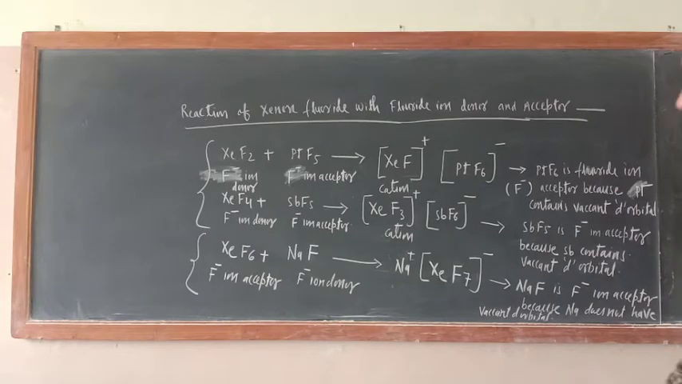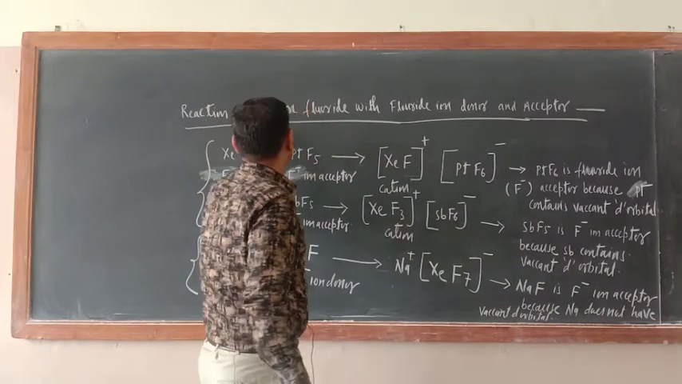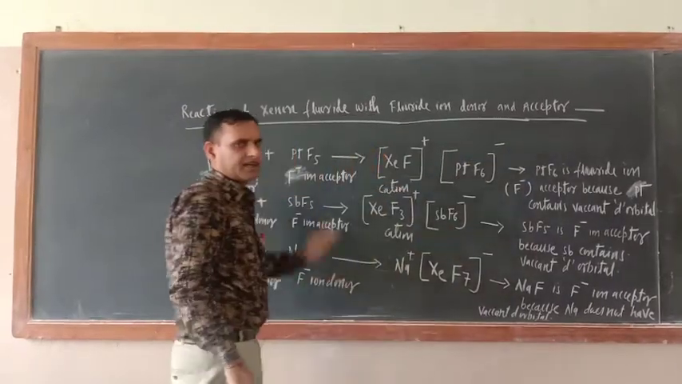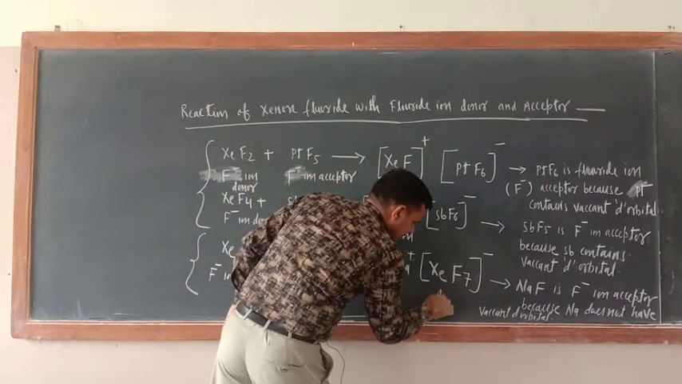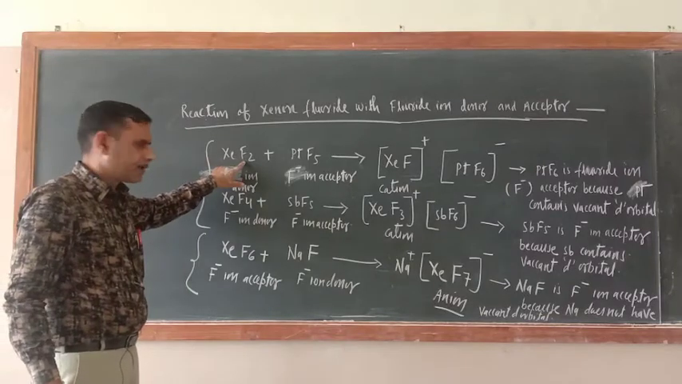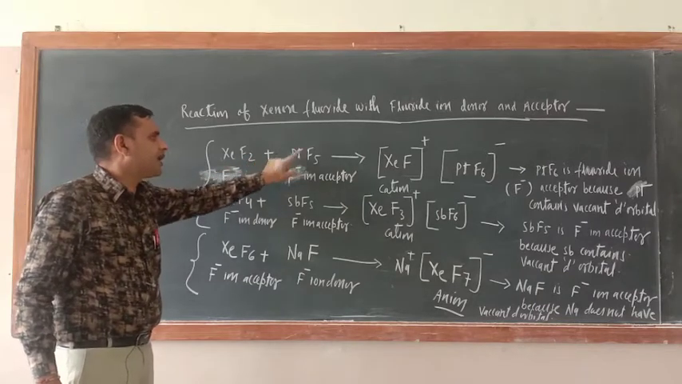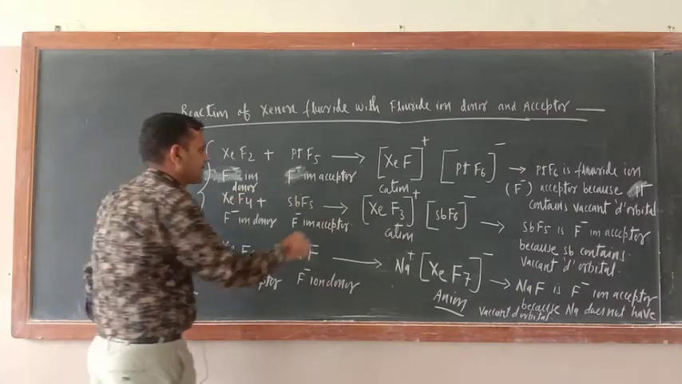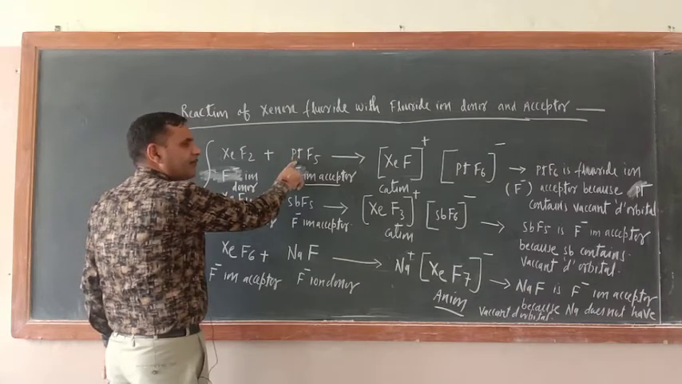Now there is one more type of reaction of xenon fluorides, as fluoride ion donor and acceptor. Just see, try to understand here. XeF2, okay, this is a fluoride ion donor. It is reacting with PtF5, platinum pentafluoride, a F negative ion acceptor. Okay, why is it accepting? Because Pt has a vacant d orbital.